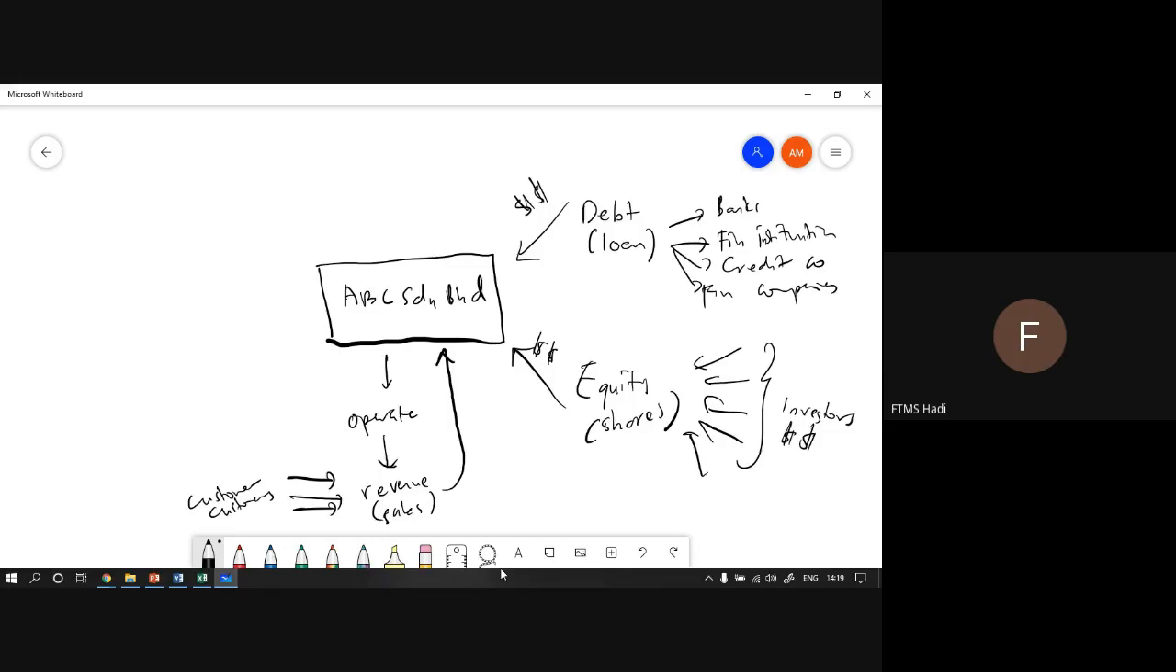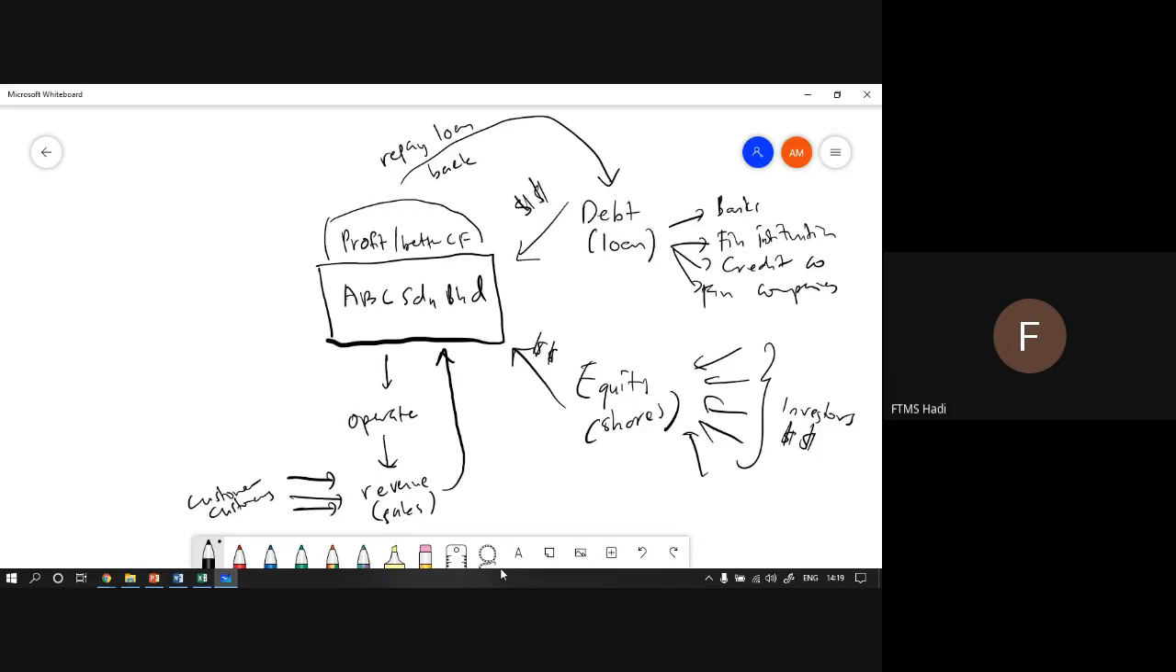Let's say that ABC Sdn Bhd has a profit or better cash flow. What they have to do with the profit or better cash flow is, the first one, they need to repay the loan, because they borrowed money from banks, financial institutions, credit companies or finance companies. Remember, ABC Sdn Bhd needs to repay the loan back.